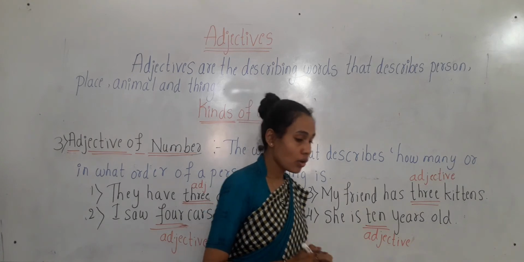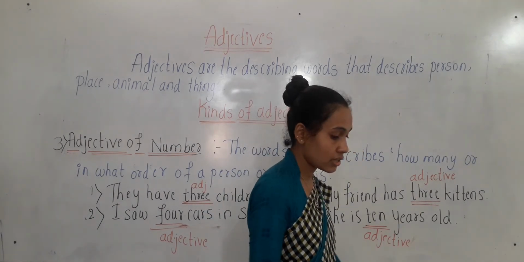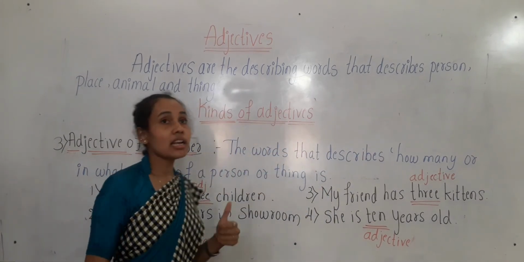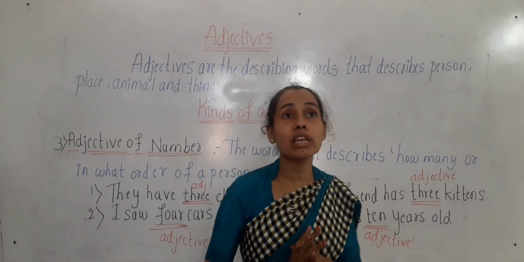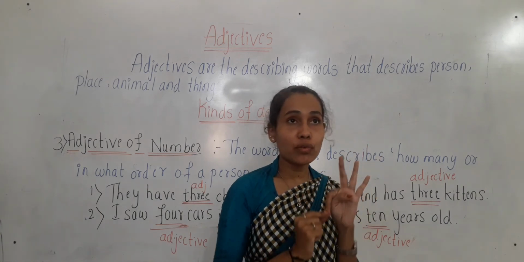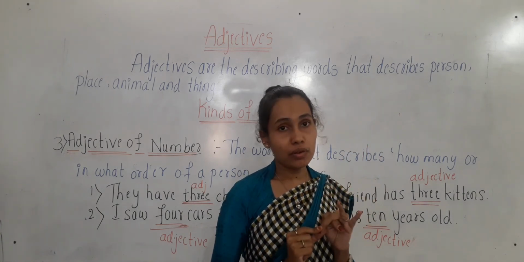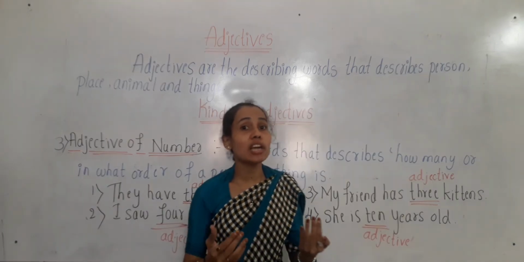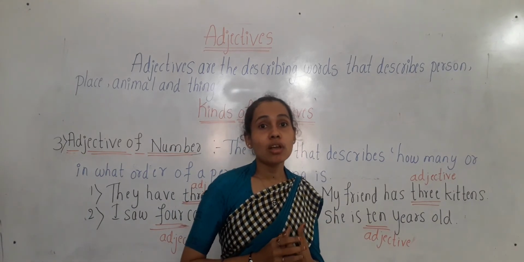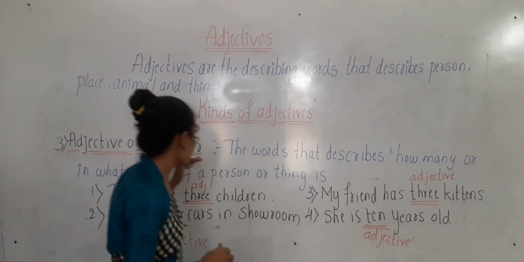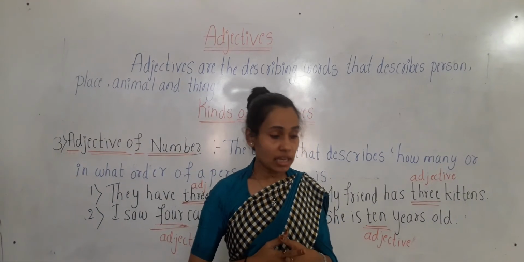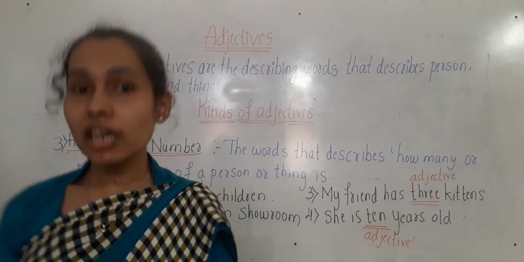Okay, children, let us revise today's class once again. So how many kinds are there, children? There are 6 kinds. We have learned only 3 of them: adjective of quality, adjective of quantity, adjective of number. Adjective of quality describes what kind of a person or thing is. Adjective of quantity describes how much of a thing is needed. Adjective of number describes how many or in what order of a person or thing is. Okay children, have you got it?